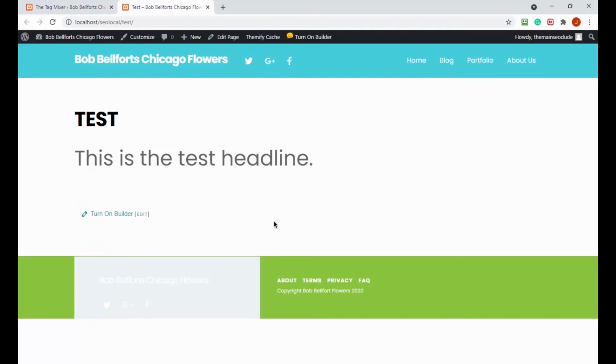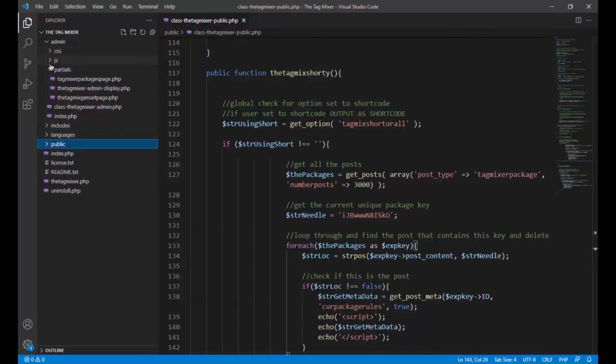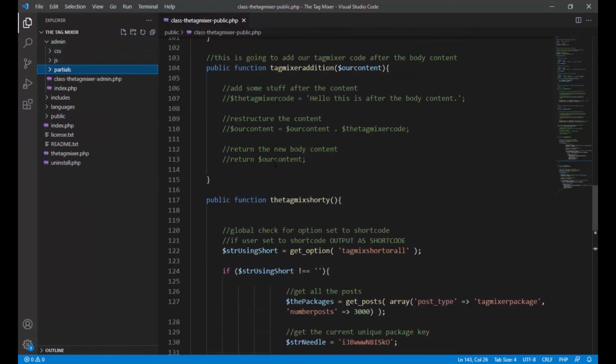But there it is. Okay, so quick recap here. What do we do? Well, we edited a few pieces of our page in order to update our shortcode.